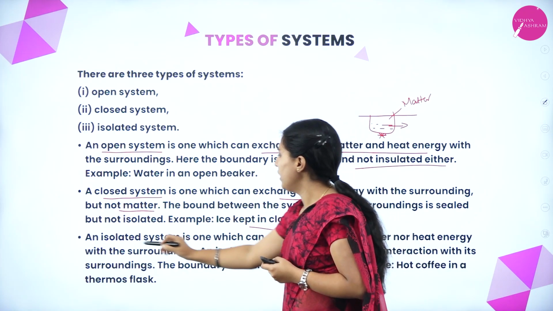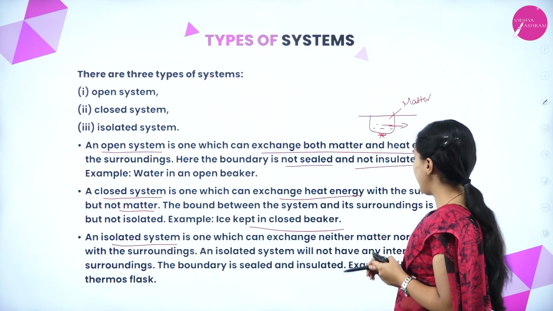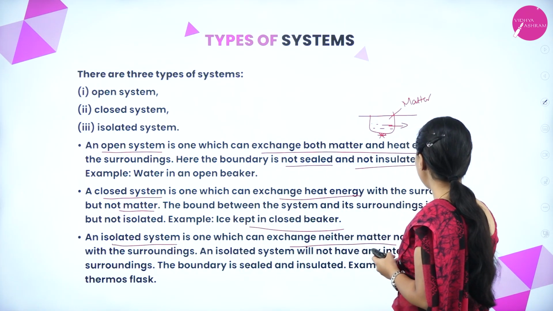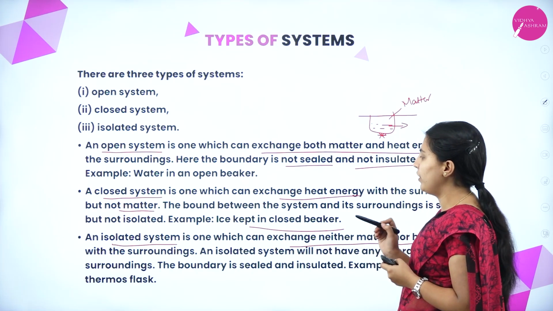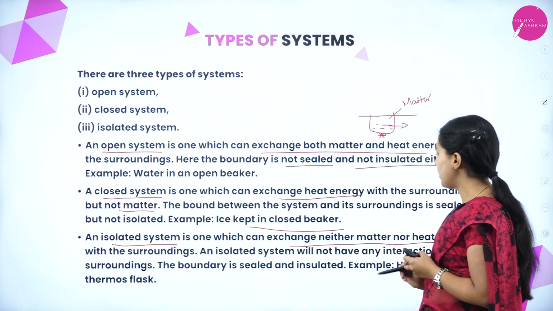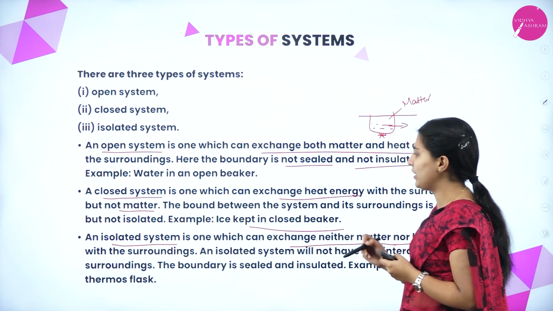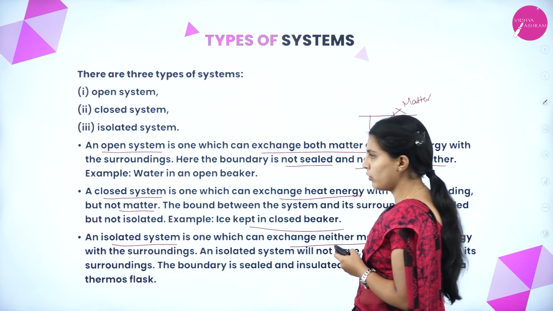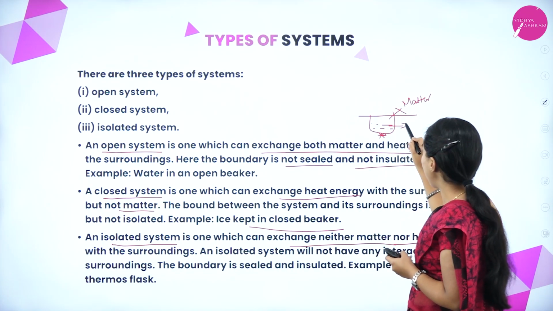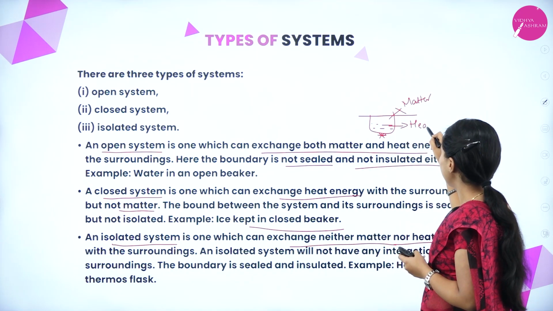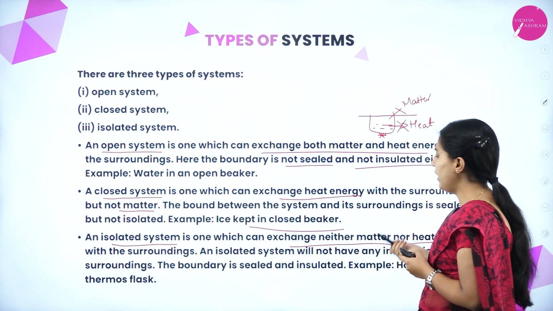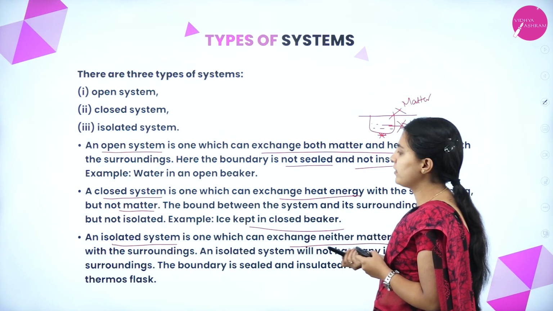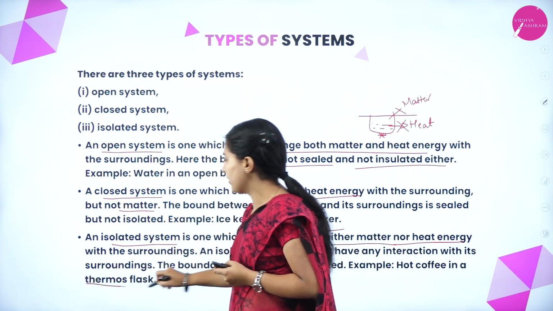An isolated system is one which can exchange neither matter nor heat energy with the surroundings. An isolated system will not have any interaction with its surroundings. Same thing, no interaction with the surroundings means no exchange of matter or heat. A good example for this is a thermoflask.